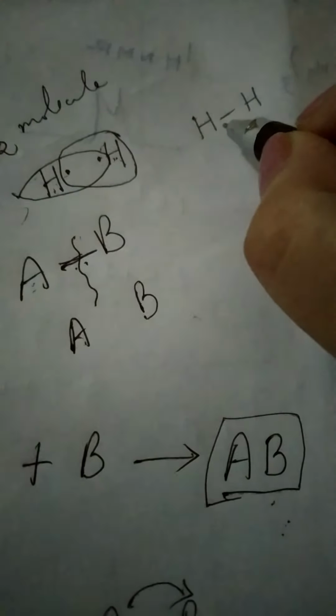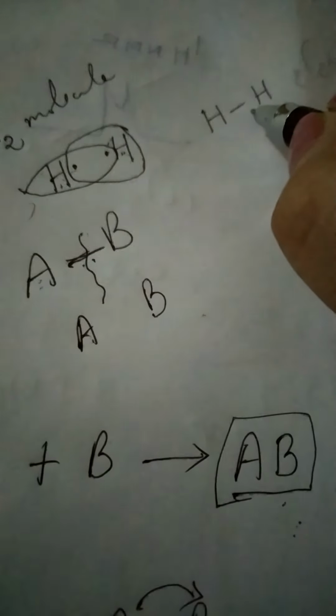electron, the other hydrogen atom will also share the electron. In due course of time you see this hydrogen atom also has its share of 2 electrons, the other hydrogen atom also has its share of 2 electrons. In class 10 you have learned that the hydrogen molecule is formed by the presence of a single covalent bond.